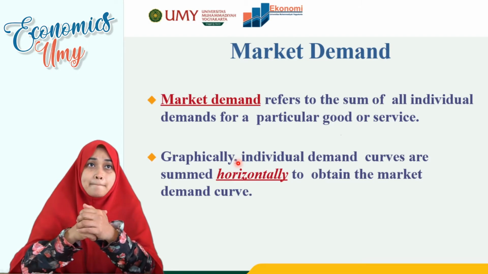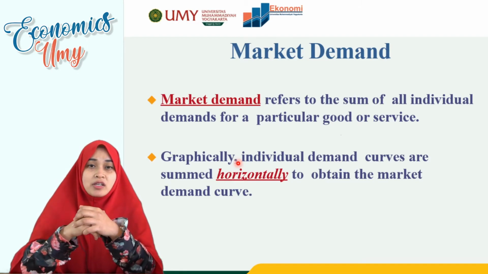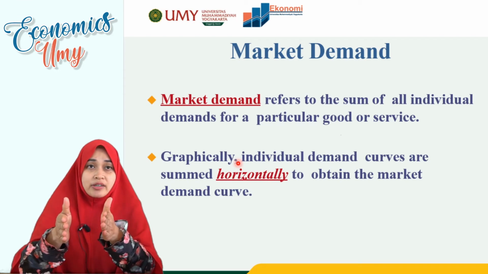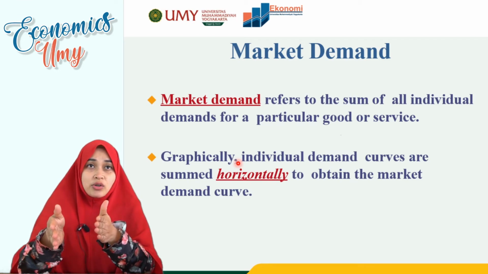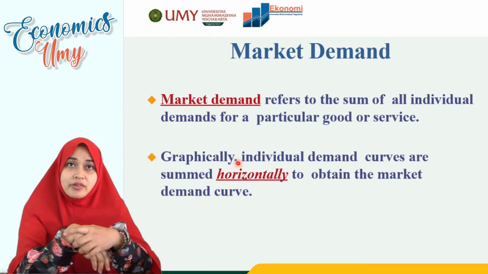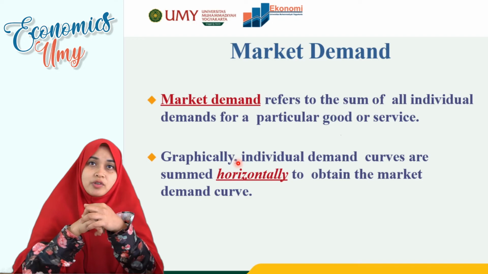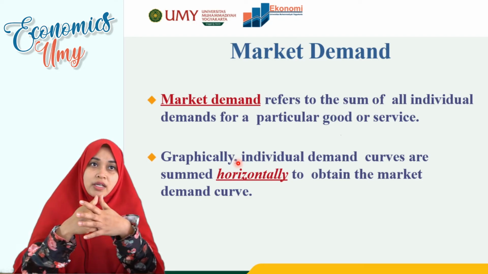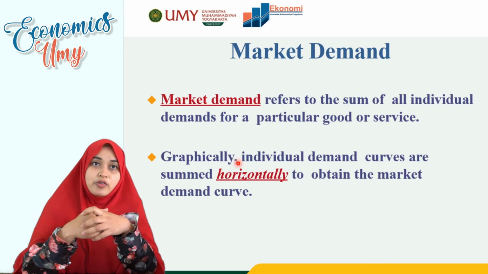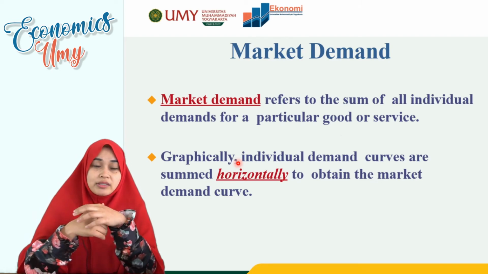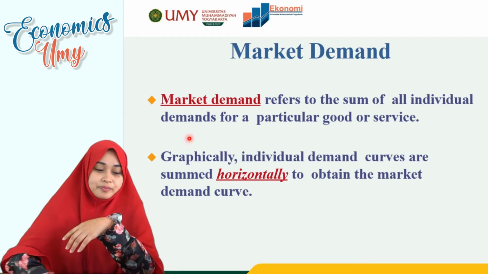Okay, and then market demand. Ceteris paribus here is an assumption. So what is market demand? Market demand refers to the sum of individual demands for a particular good or service. And graphically, individual demand curves are summed horizontally to obtain the market demand curve.